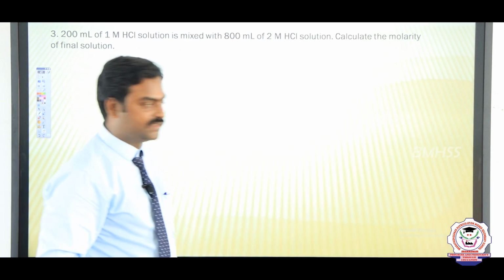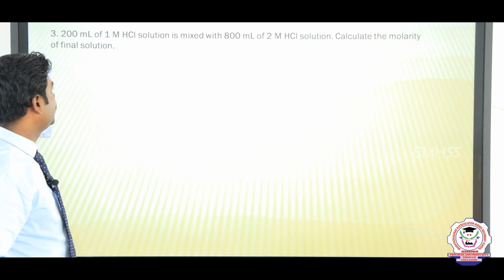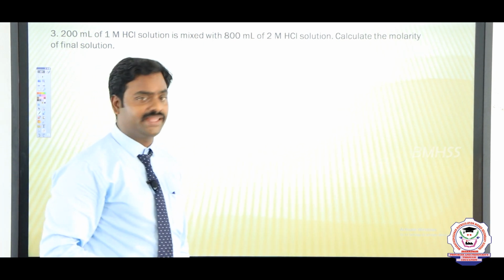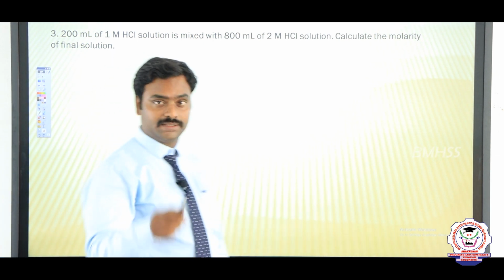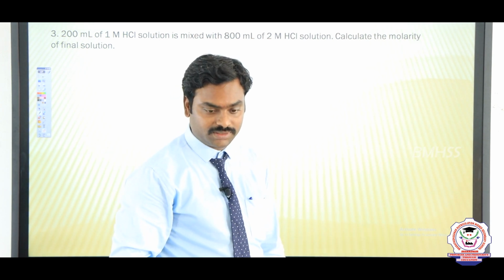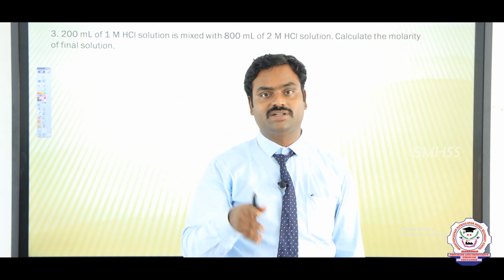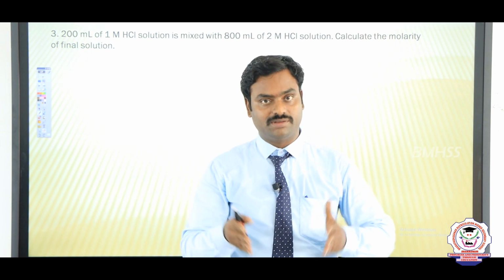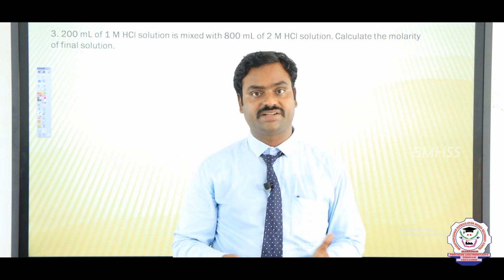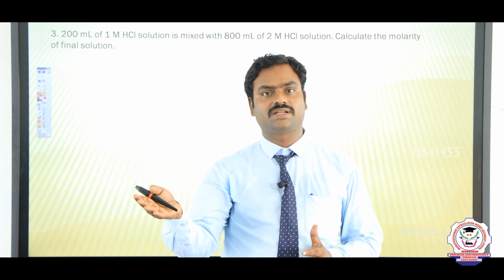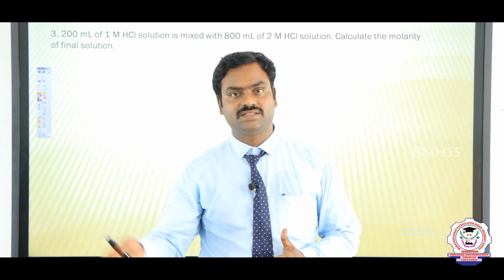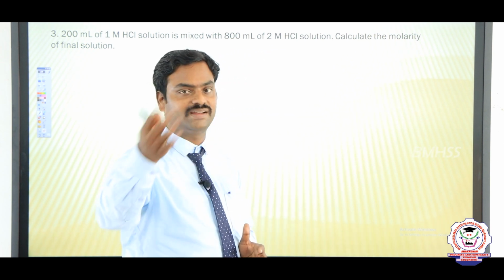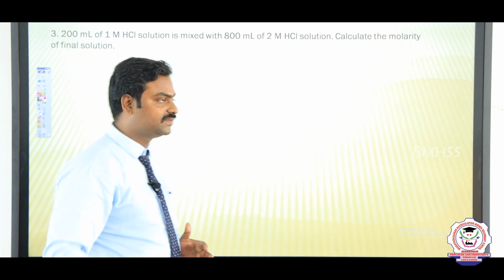The third question: when 200 ml of 1 molar HCl solution is mixed with 800 ml of 2 molar HCl solution, they are asking us to calculate the molarity of the resultant solution. When we mix two solutions with different concentrations, the resultant solution also has a different concentration. So we have to find it. How do we solve these kinds of problems?